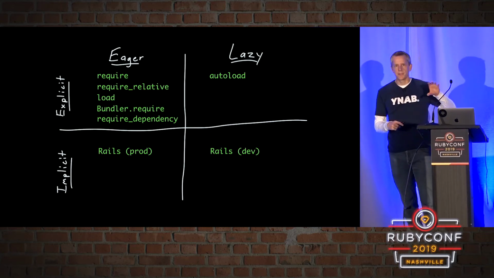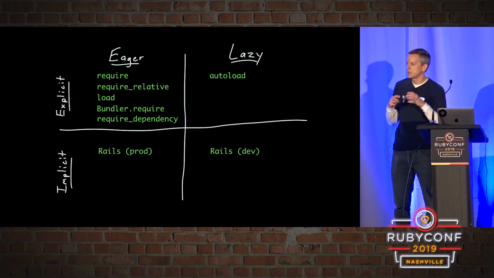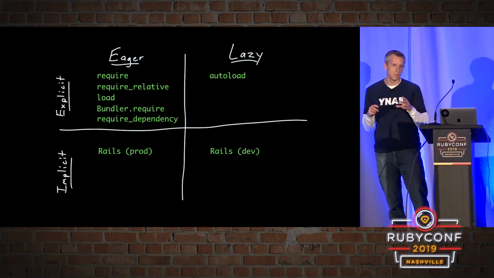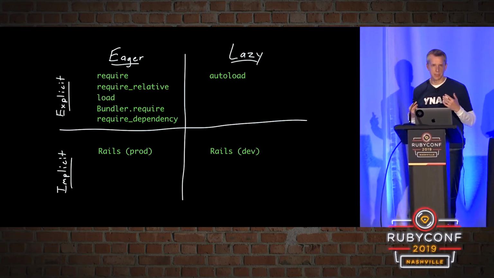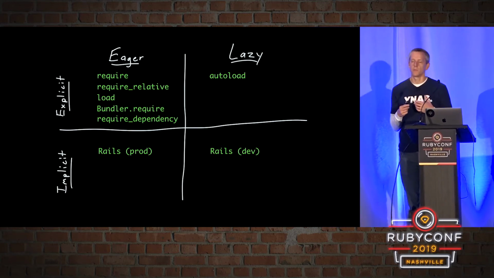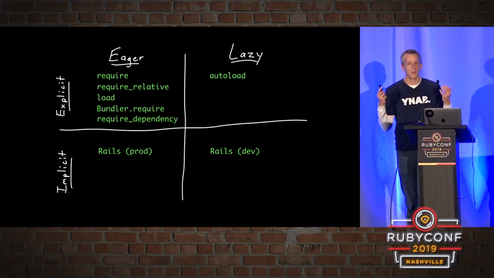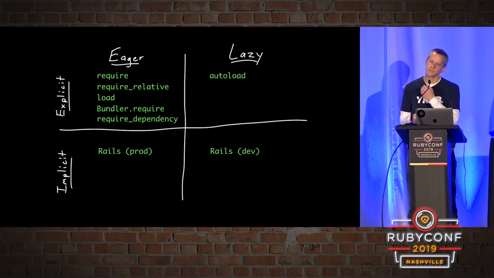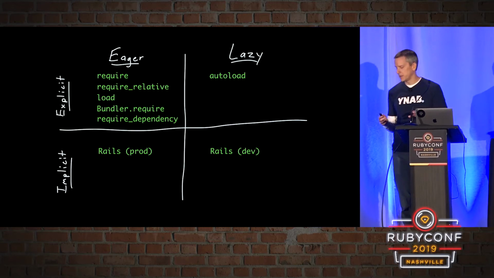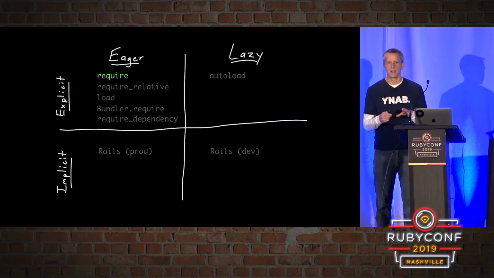On the top, we've got explicit dependencies. This means we're telling Ruby exactly what we want and where to get it from. And on the bottom, we have implicit dependencies. That means our program needs to just figure out where to get things from. We're not going to tell it exactly where the files live that we need. So let's dive in and talk about the star of the show, which is require.